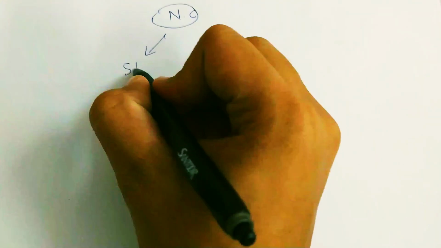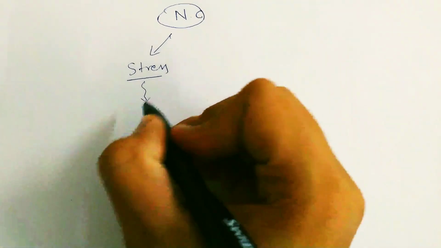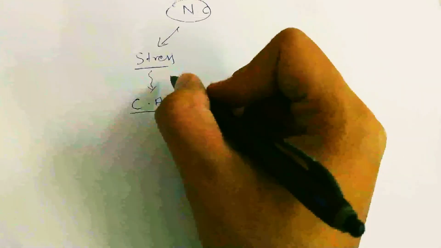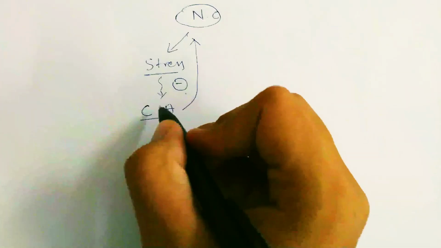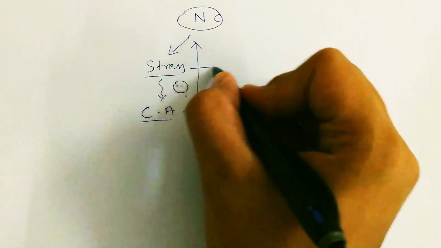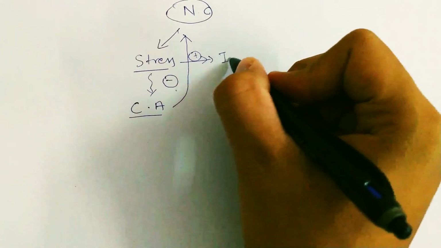So consider this is a normal cell. Under certain stressful conditions, the cell undergoes cell adaptations. When the stress is removed, the cell goes back to normal. And if the stress is intensified, it undergoes injury.